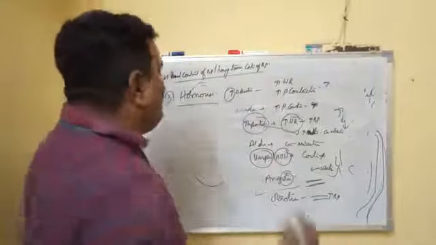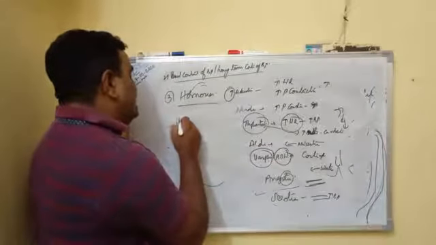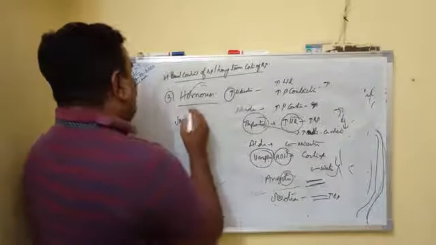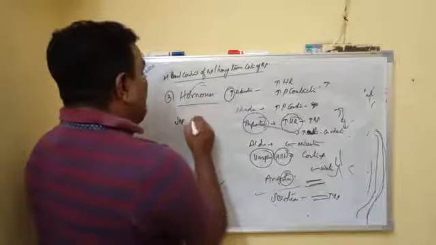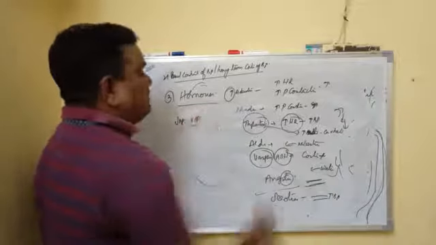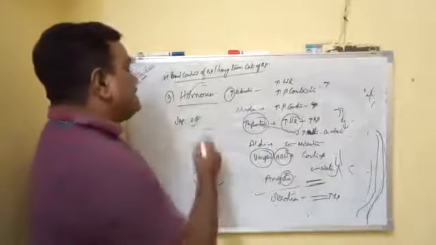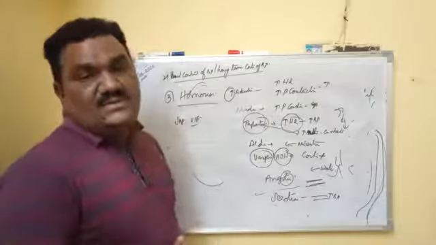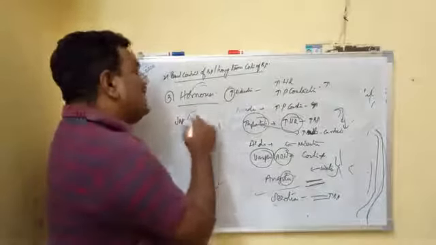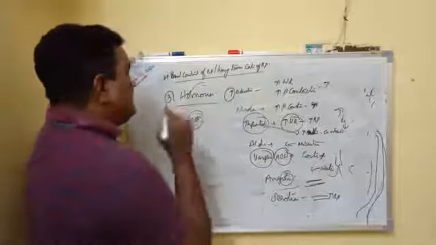Now, what are the hormones which decrease the BP? First of all, vasoactive intestinal polypeptide, which is secreted by the stomach as well as the duodenum. When this hormone enters the circulation, it causes a decrease in BP.